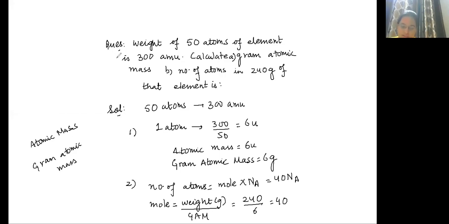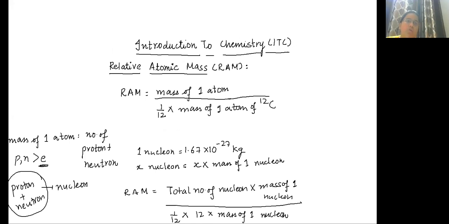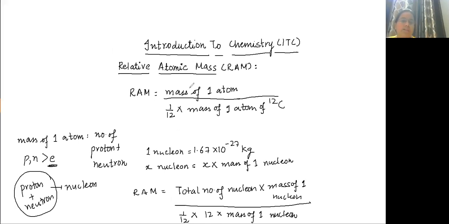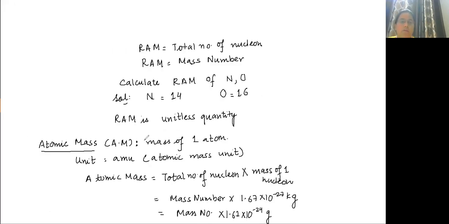Now I'm showing you all these slides. First we talked about relative atomic mass. Relative atomic mass is simply equal to the mass number. I'm giving 30 seconds to each slide. No unit is there. It will be simply 14. Atomic mass is the mass number expressed in AMU or u.